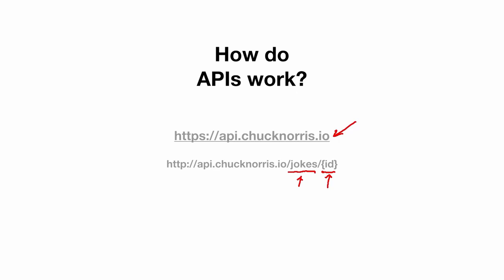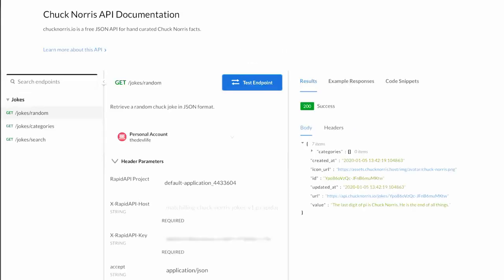So let's take a look at that and see how that looks. I found this API on Rapid API, which is a catalog of different APIs. Some are paid, some are free. But this one I thought could be a good example to show you how APIs work.